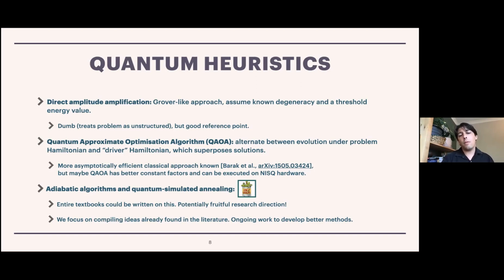So the idea is that the driver Hamiltonian is supposed to create superpositions of possible solutions where none existed before. And then the concept underlying quantum approximate optimization is to alternate between these evolutions. So you evolve under the problem Hamiltonian, then you evolve under the driver Hamiltonian, then under the problem, then under the driver, and so on and so on. And then you hope that you have managed to drive the state of the system into a ground state.